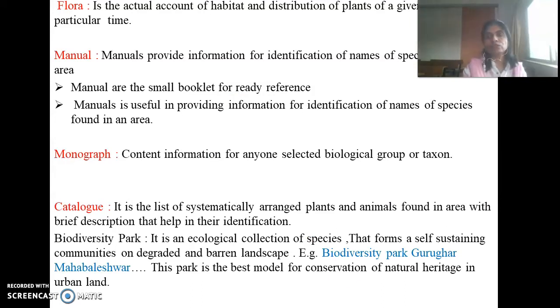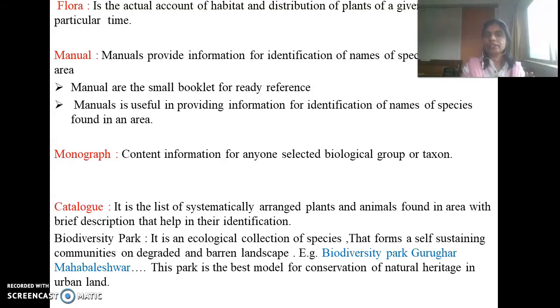The next taxonomical tool is a flora. Flora is the collection, account or index of the habitat and distribution of plants of a given area at a particular time. It means it is related only to the record of plants of a particular area. Next, manual.